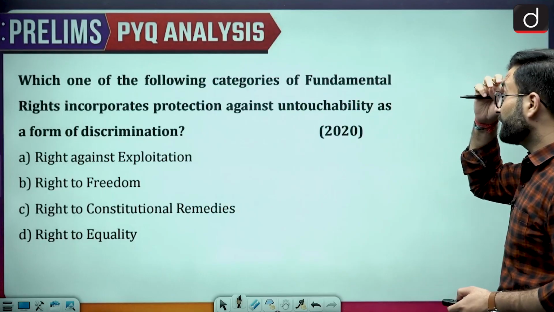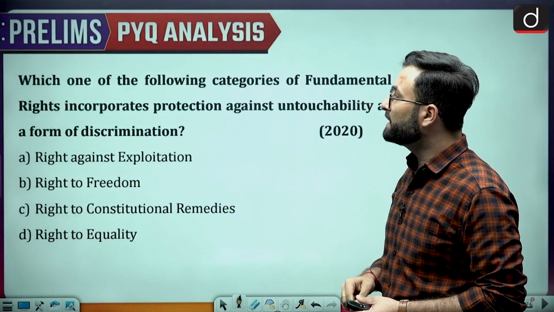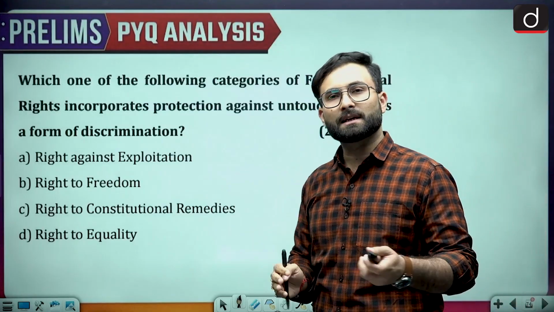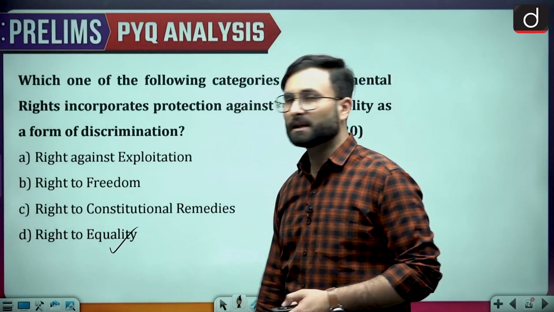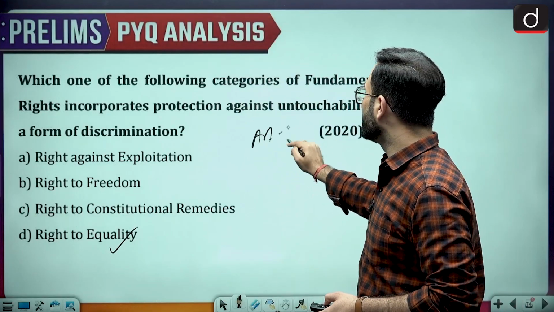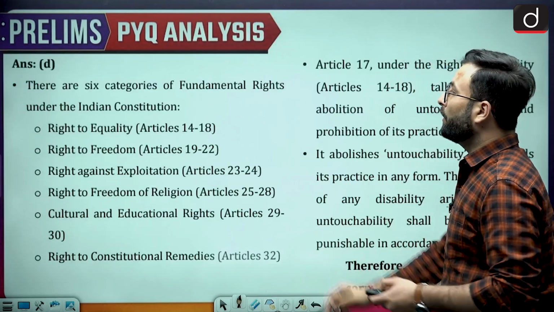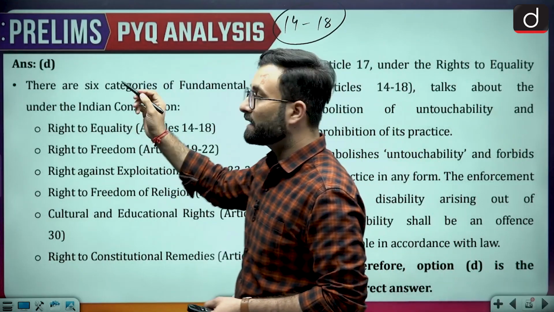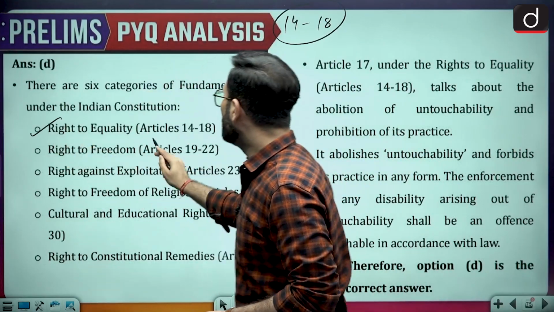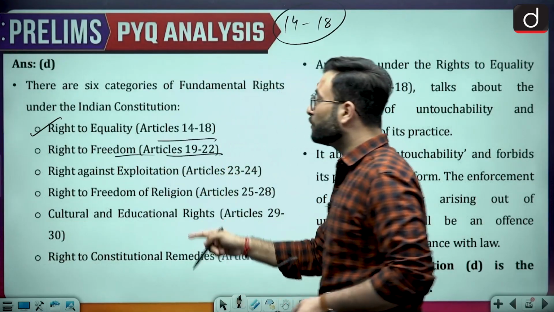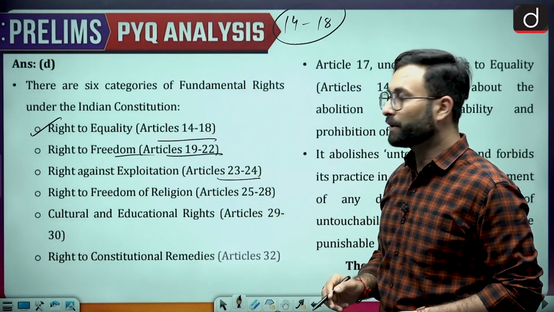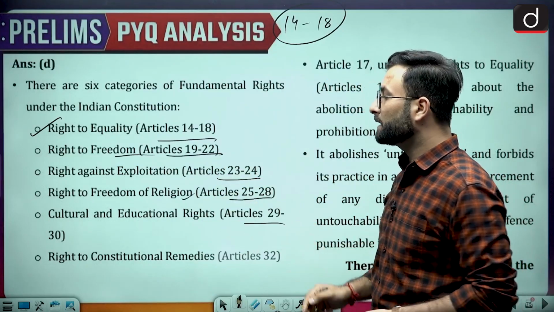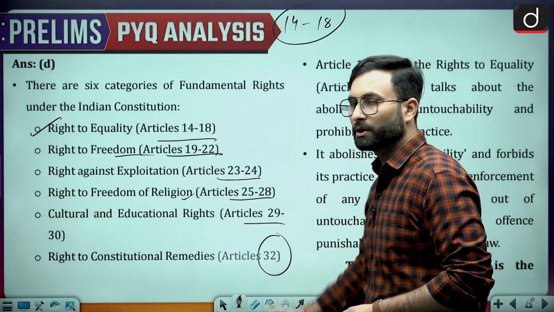Moving further, which one of the following categories of fundamental rights incorporates protection against untouchability as a form of discrimination? That is the right to equality. Option D would be the right answer. That is given under Article 17. Articles 14 to 18 are under the right to equality. There are 6 categories of fundamental rights: right to equality, 14 to 18; right to freedom, 19 to 22; right against exploitation, 23 and 24; right to freedom of religion, 25 to 28; cultural and educational rights, 29 and 30; and right to constitutional remedies, Article 32.